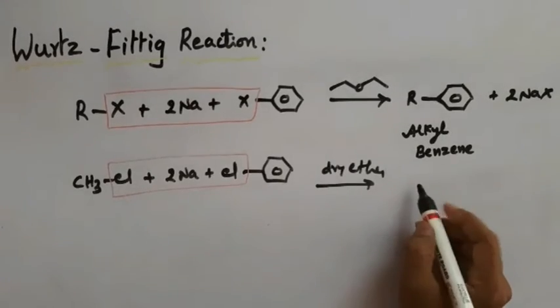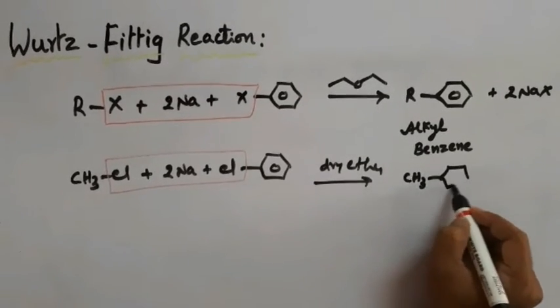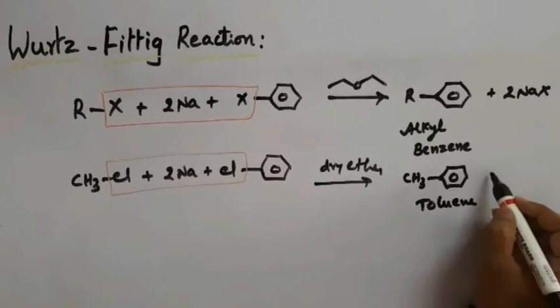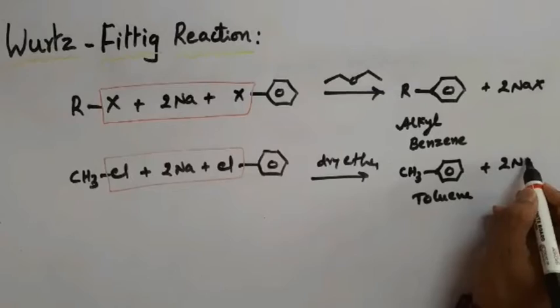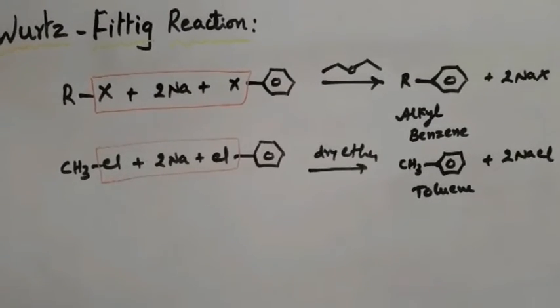So both of them will be joined together to get methyl benzene, which is also known as toluene, T-O-L-U-E-N-E, toluene, plus 2 NaCl. This is a good example for Wurtz-Fittig reaction.